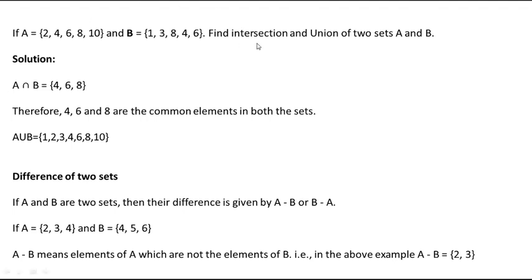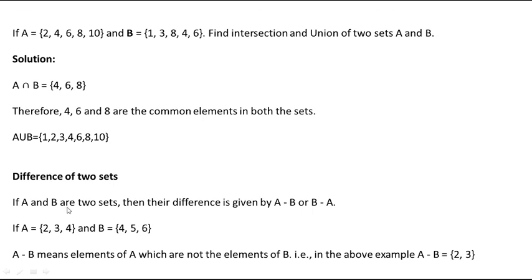So how can you find the intersection or union? Intersection means common elements. How can you find A intersection B here? You should write the common elements in A and B. How many common elements are there? 4 is there, 6 is there, 8 is there. So these three are the common elements in A and B. So A intersection B is 4, 6, 8. And union, A union B, means you have to write all the elements combined, the elements of A and B. That means 1, 2, 3, 4, 6, 8, 10. That is the union of two sets.